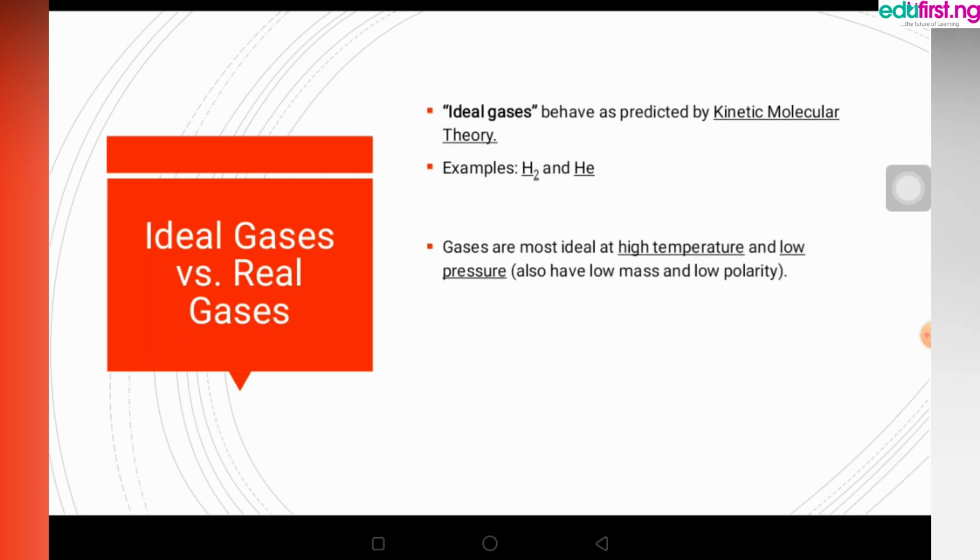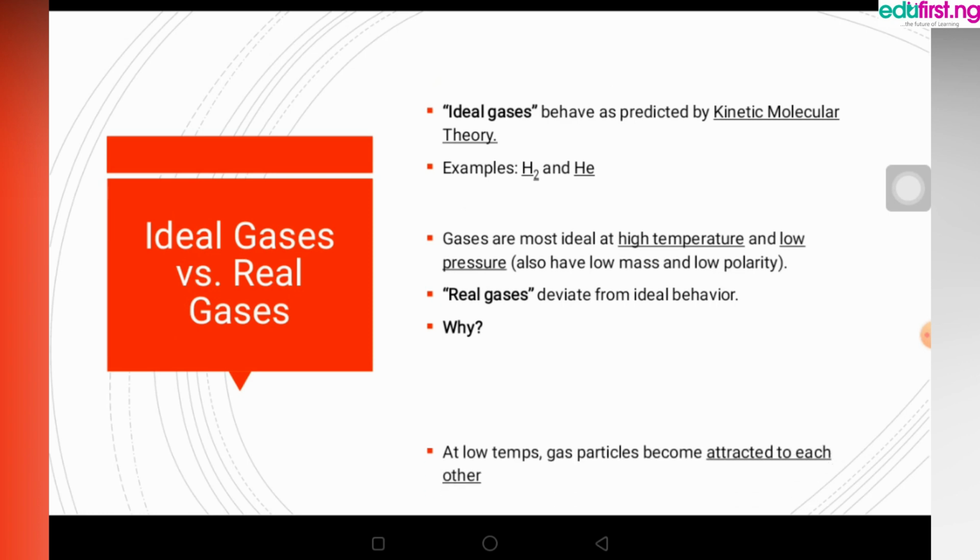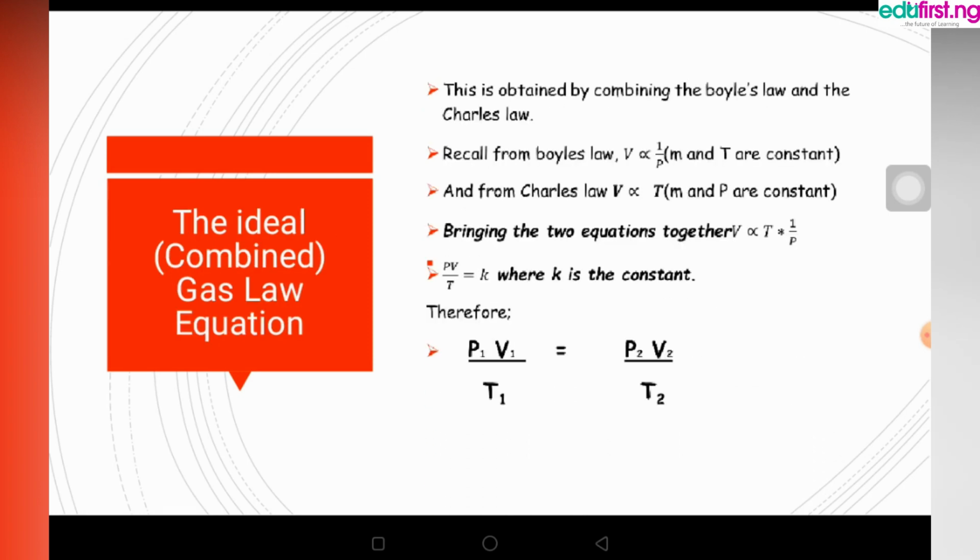Let's go to the next, which is the ideal gas law or the combined gas equation. This is gotten from the combination of Boyle's law and Charles' law. If we recall, Boyle's law relates volume and pressure, keeping temperature constant, while Charles' law is the relationship between volume and temperature, where pressure is kept constant.